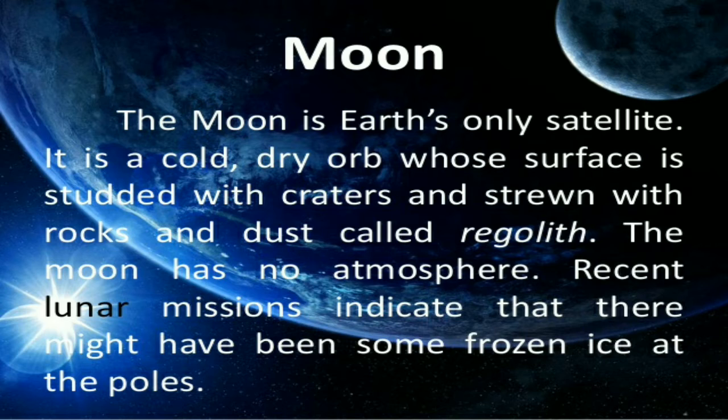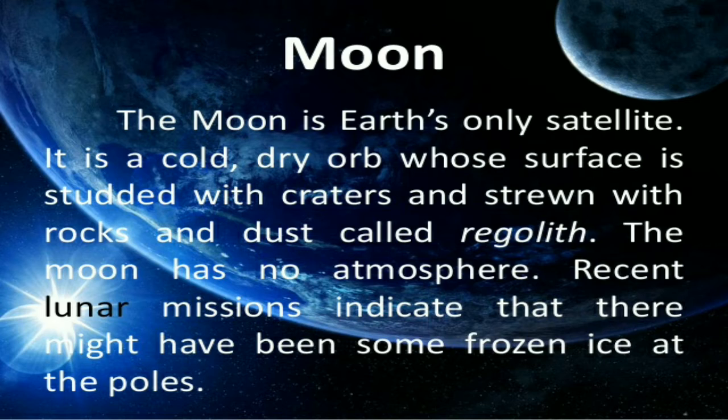Recent lunar missions indicate that there might be some frozen ice